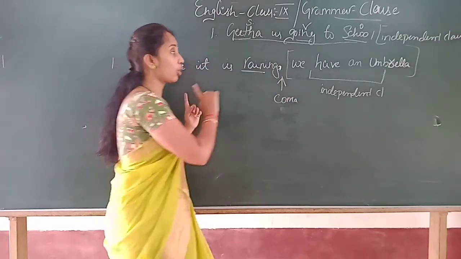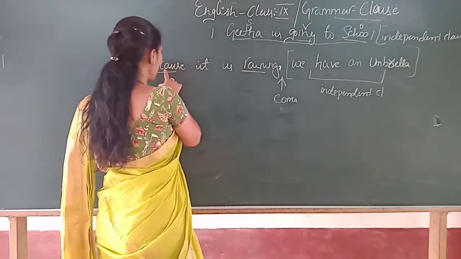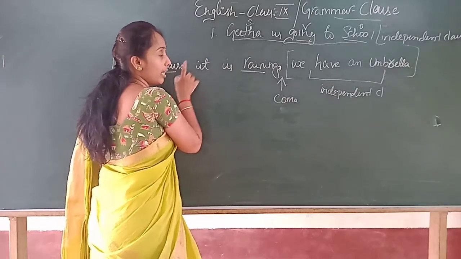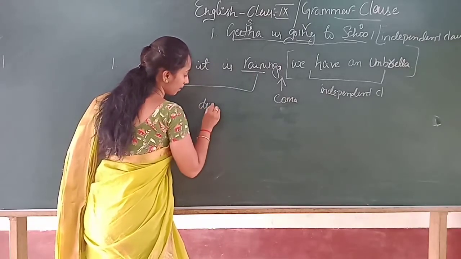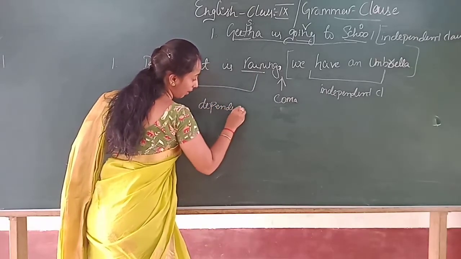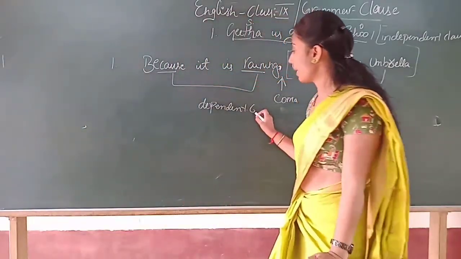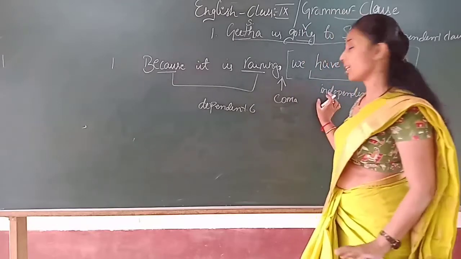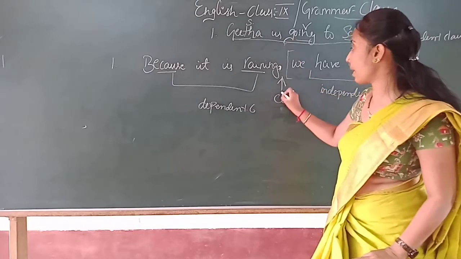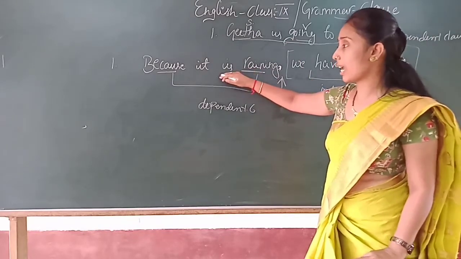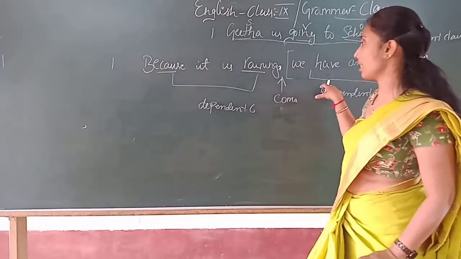So to link or connect, to make this a complete sentence, if we are using any other words, then that becomes a dependent clause. Now this is a dependent clause. Is it clear? What is a dependent clause? The other part is itself an independent clause, it doesn't require this part, children, right? This is not meaningful unless this is there.